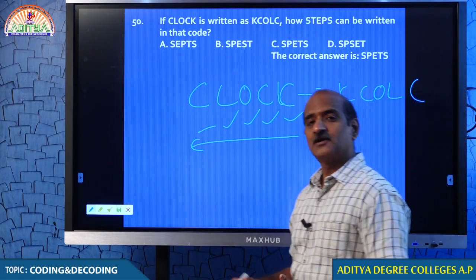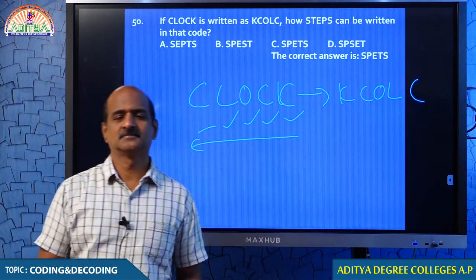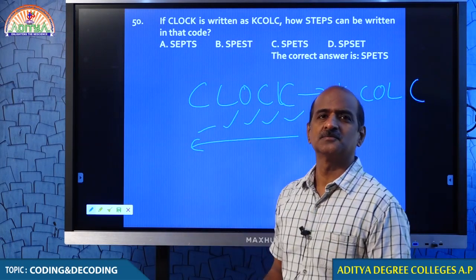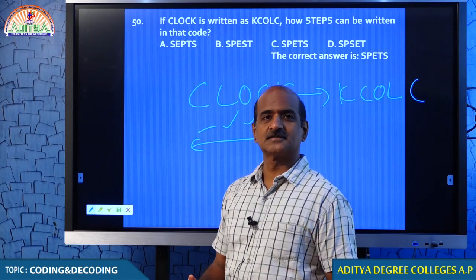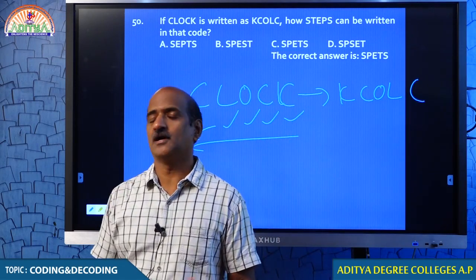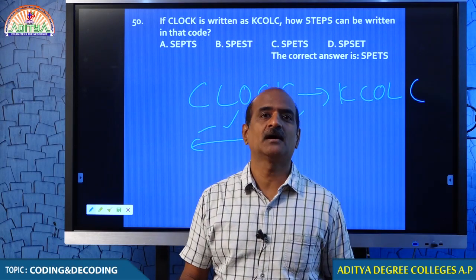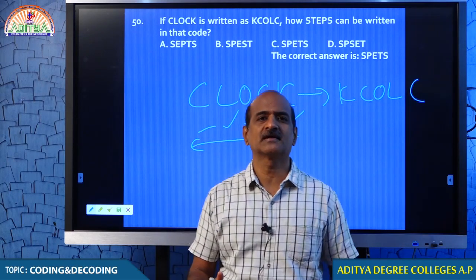Probably because we have been doing this for a long time, by now you already have some idea. More questions, more practice, more perfection. But be careful, students, coding and decoding is not all about these questions. Keeping you in mind, we are designing the papers because you are very new to this topic.